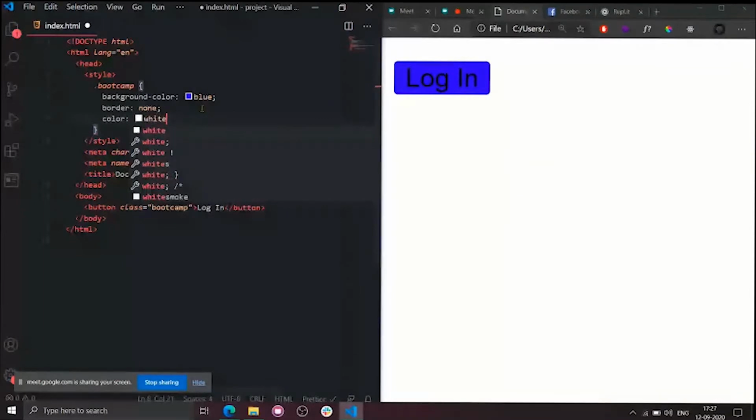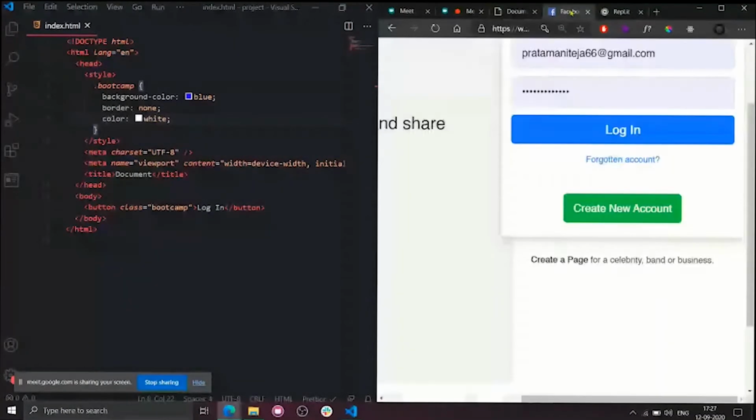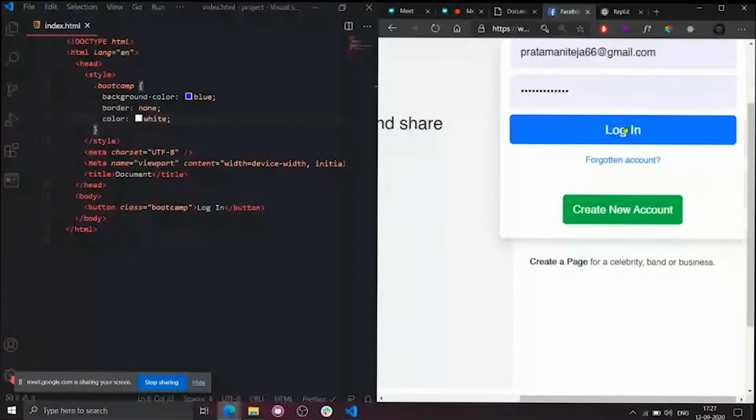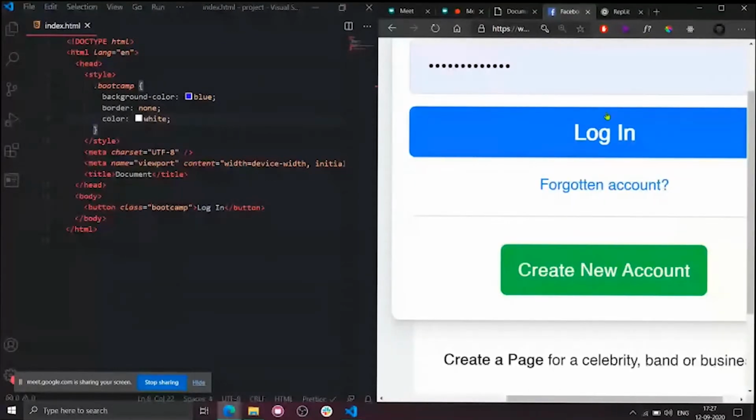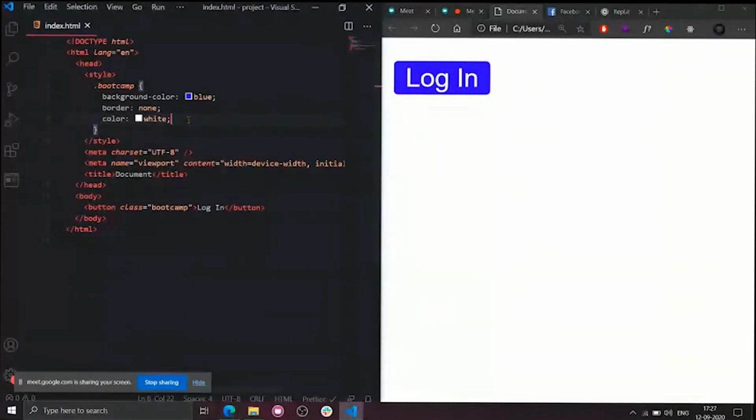I'll refresh it. So now the font color has been changed to white. Another difference, as you can see closely, is there is an empty space towards the top and bottom, as well as the left-hand side of the button. But for us, there is no empty space around the text, right? So what is the property that I need to use to increase the spacing around the text? Guess it in the comment box.